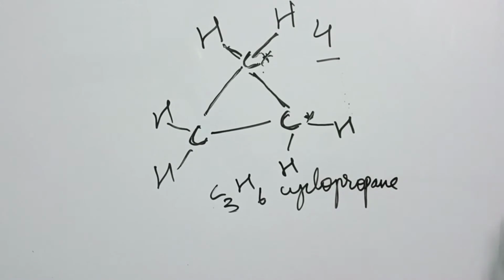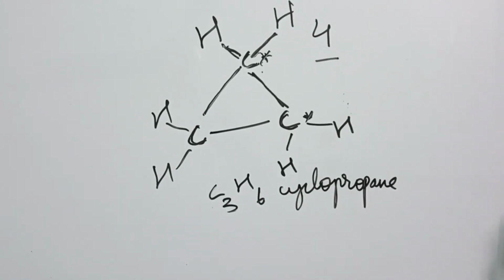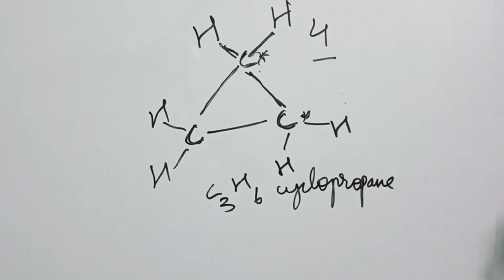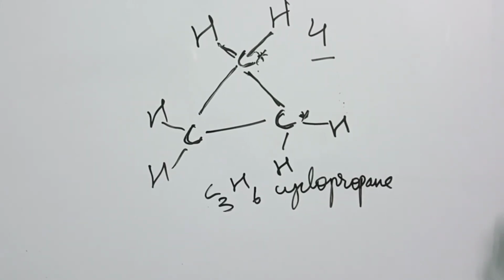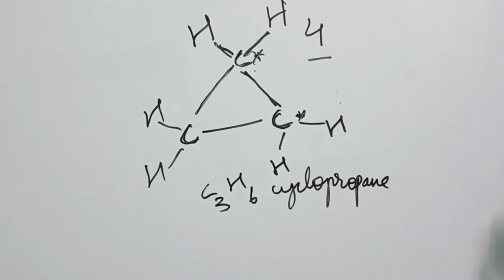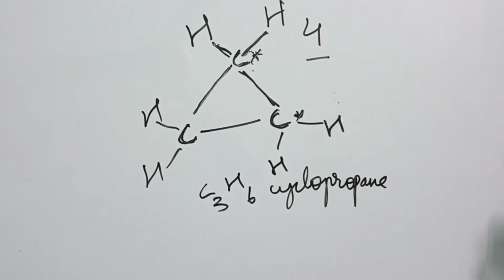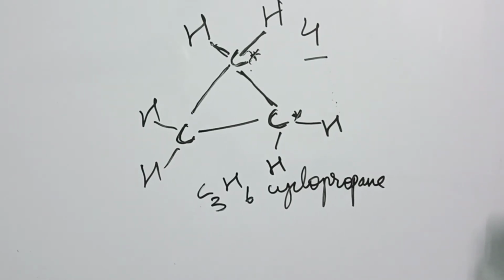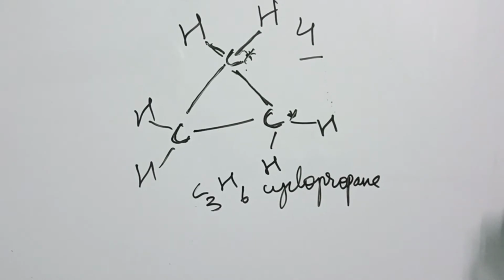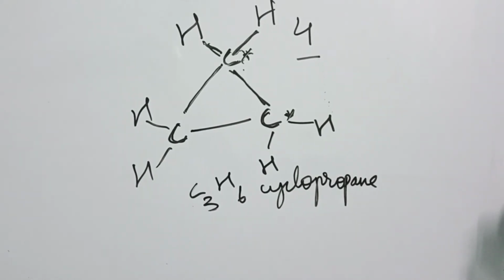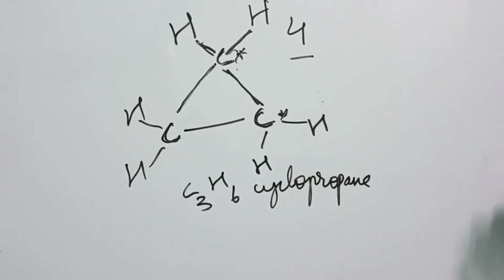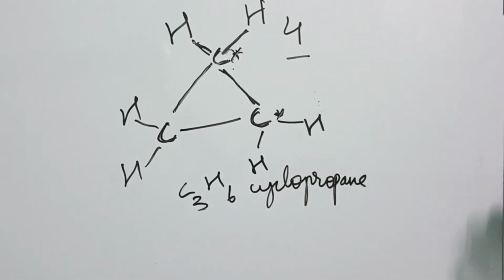Now again, if you read the title of my video, it is complete combustion of cyclopropane. That means we have solved each and everything about cyclopropane. I have explained combustion, and I told you what complete combustion is. I also told you what cyclopropane and normal propane are, and I told you about the cyclic ring structure. I gave you the general formula of alkanes. All this is completed, but the main thing is: what is the reaction of cyclopropane?